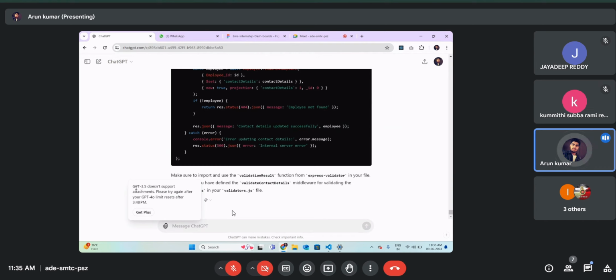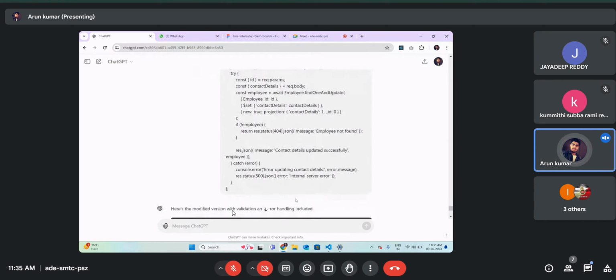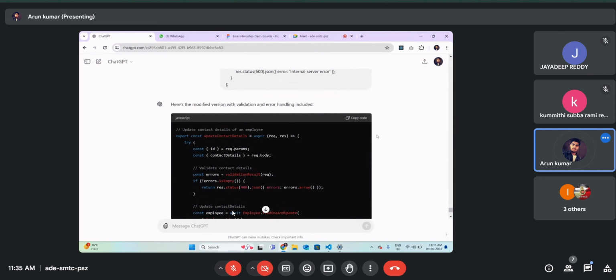As you can see, GPT 3.5 does not support attachments. Please try again after the GPT 4 limit resets, and you have some limit to access GPT 4.0. So this is how you can use ChatGPT.